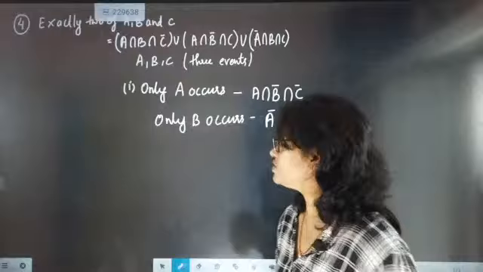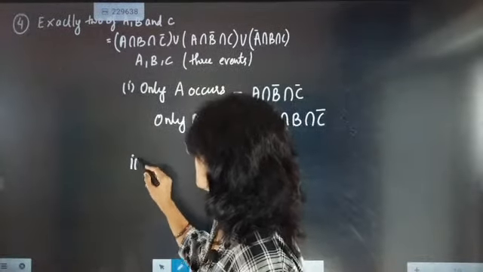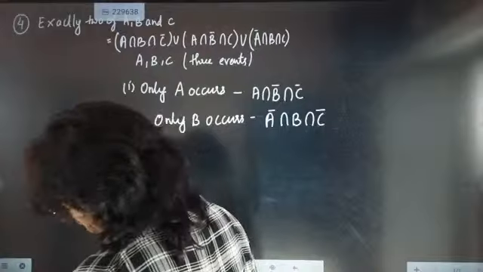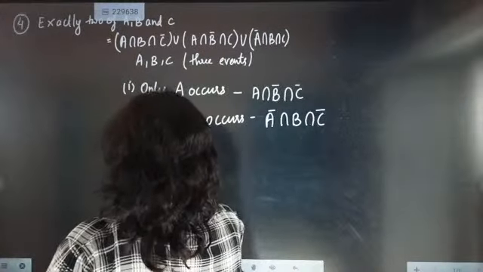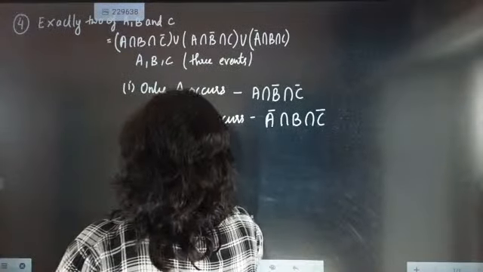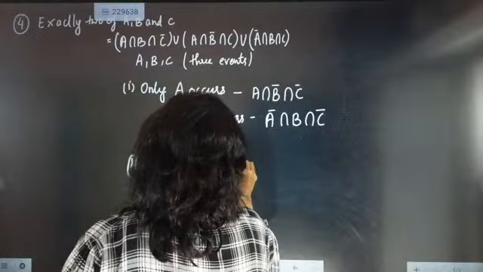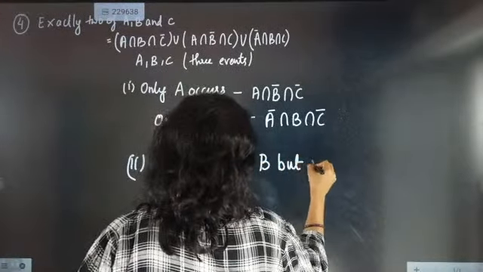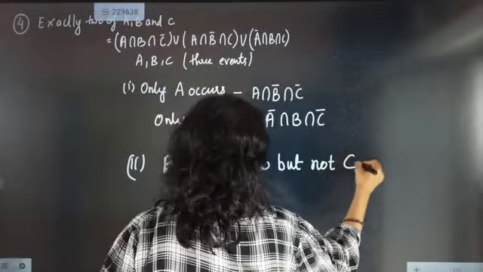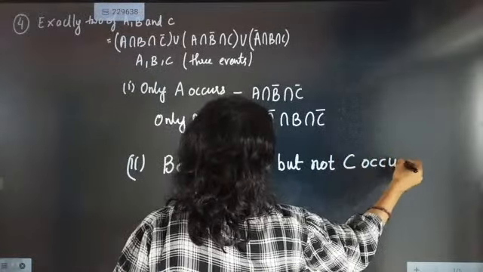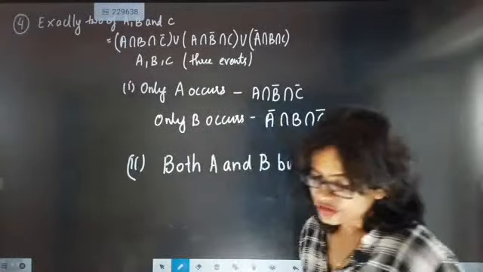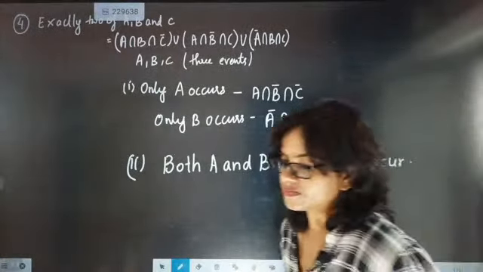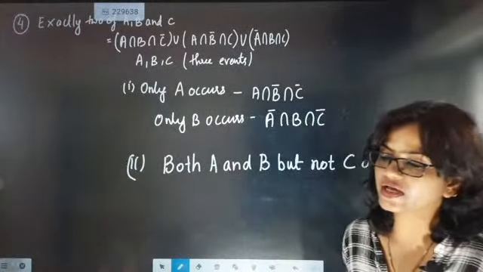Fine, we will go for the next one. Next is: both A and B but not C occur. Both A and B but not C occur. Yes, Gautam, that is correct. The second one is absolutely correct.